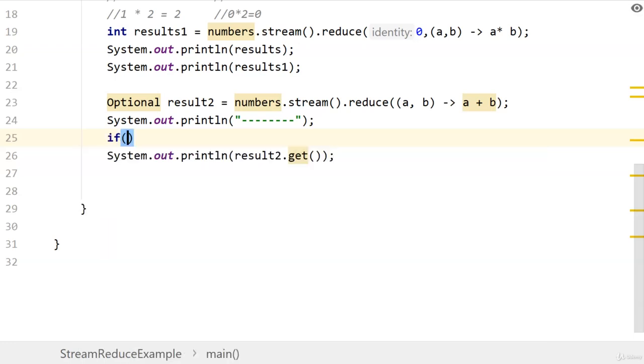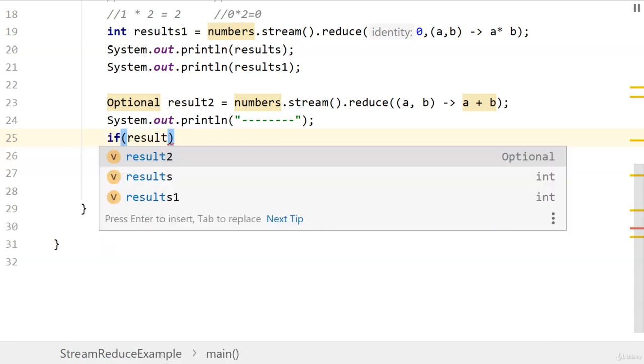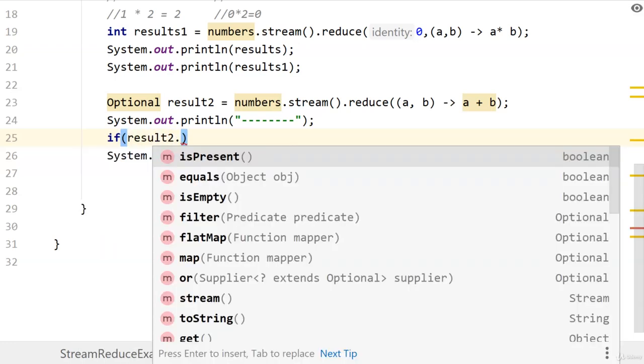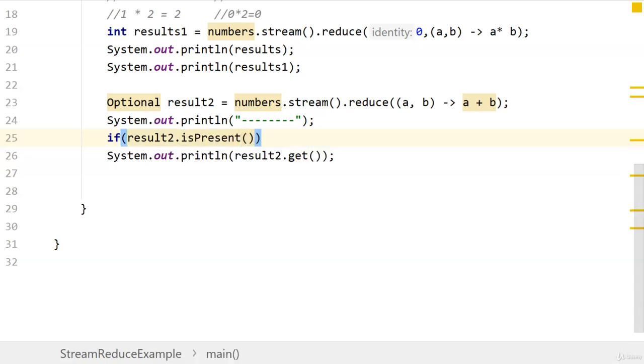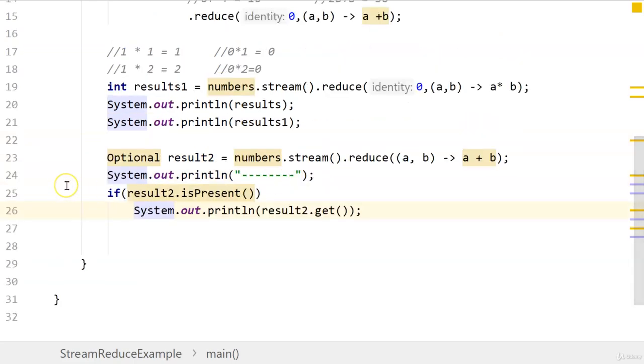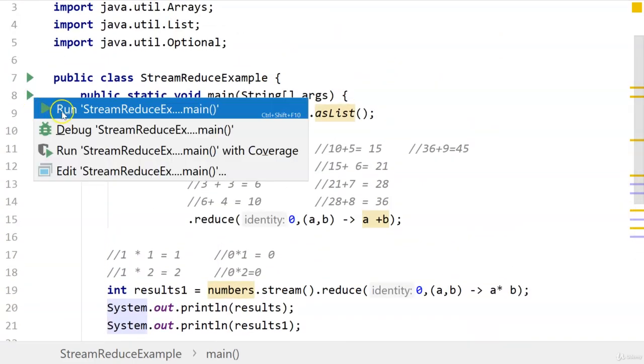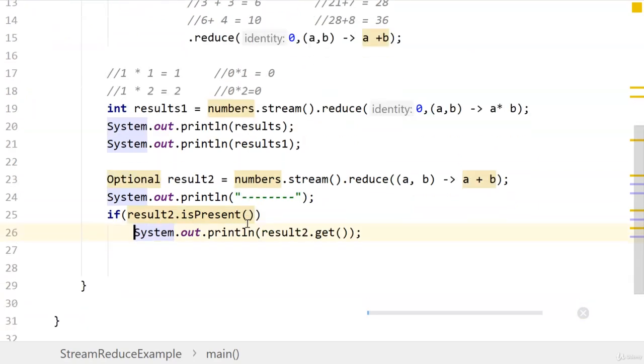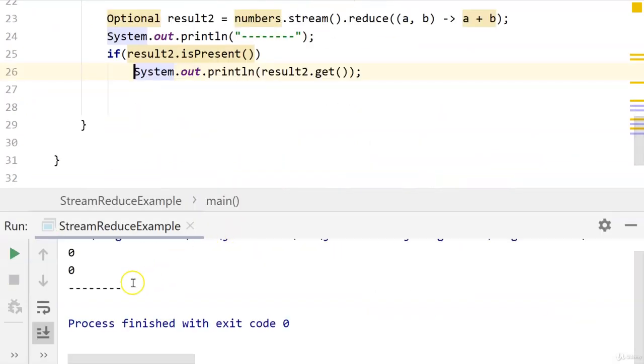So if result2.isPresent, then print out System.out.println result2.get. Now let's run this. And you can see that the error is gone.